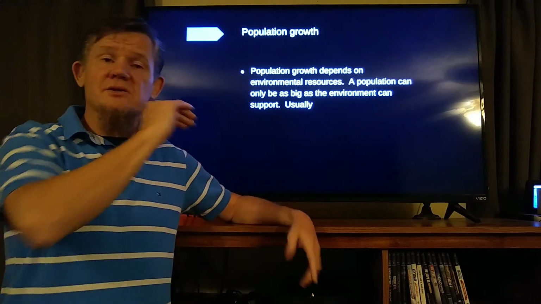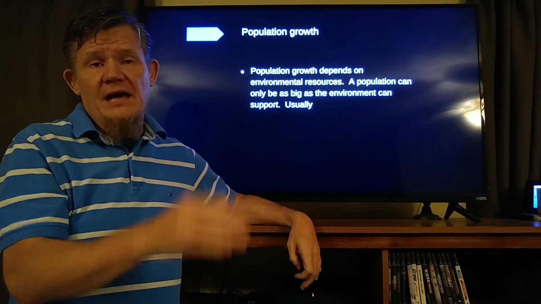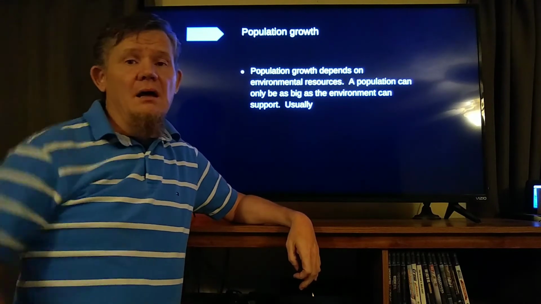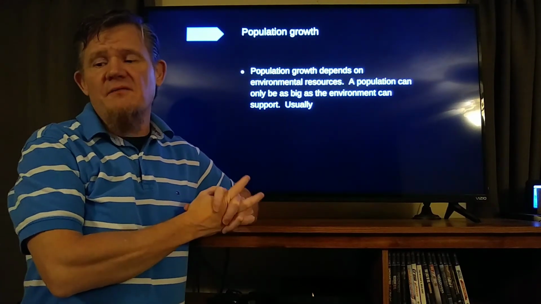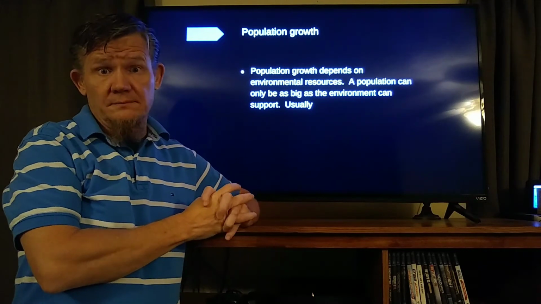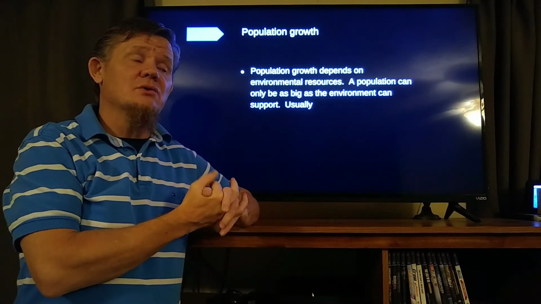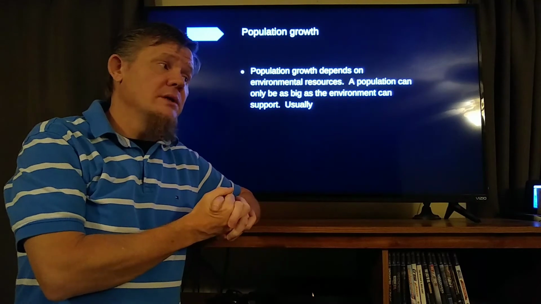So what happens is you're going to have a crash after that shooting past of the carrying capacity. A population can only be as big as the environment can support. And once the population goes past that number, you're going to have problems.